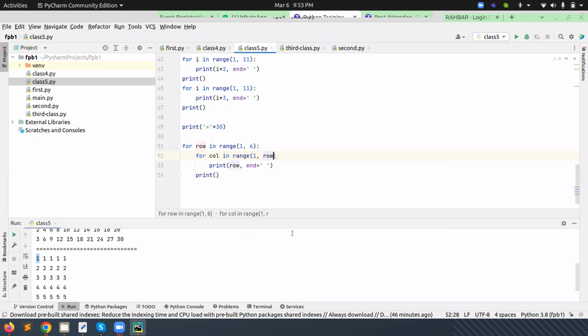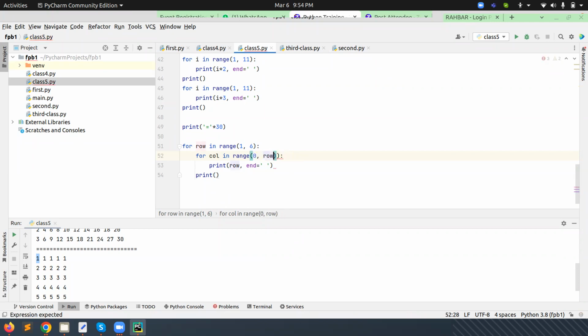Row. So now what will happen? It will check the first time what's happening. Because either we can do row plus one, because in the current value, the row value is also 1. Okay, row value is 1. Either we need to start from 0, or we need to give the plus 1. We can do either. For example, if we are starting from 0, okay.